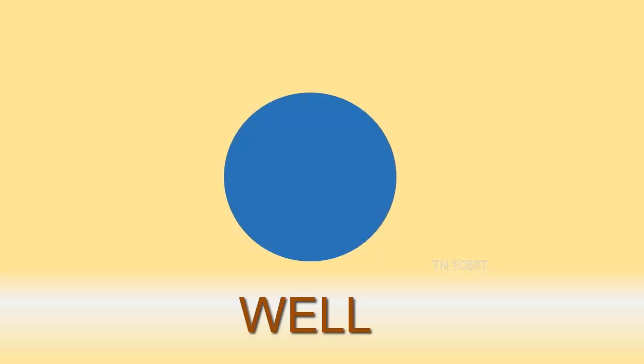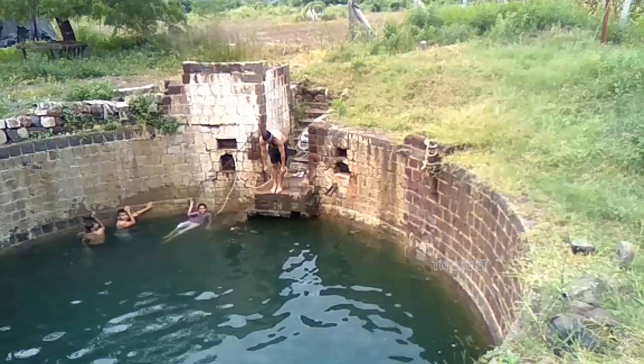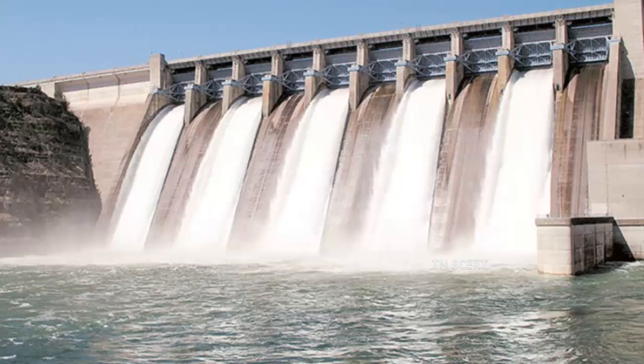This is a symbol of a well. Wells are bored into the ground till the water table is reached. This is the symbol of a deep tube well or a bore well. This is the symbol of a dam. A dam is a man-made structure built across a river in order to control the flow of water.